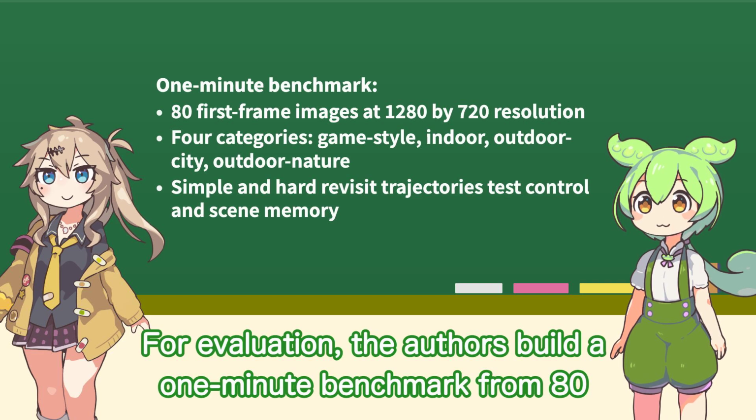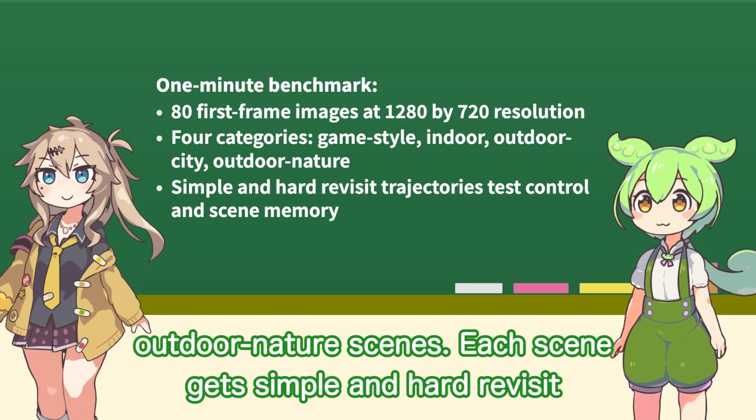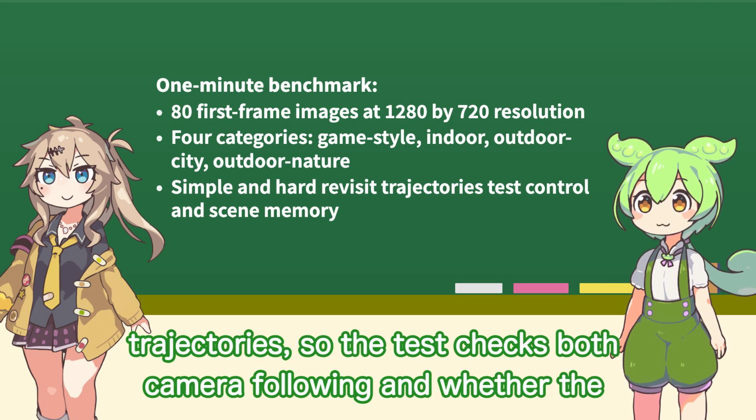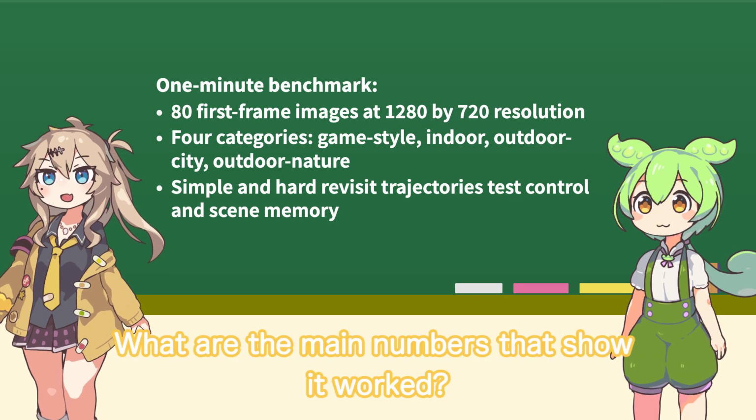For evaluation, the authors build a 1-minute benchmark from first-frame images across game-style, indoor, outdoor city, and outdoor nature scenes. Each scene gets simple and hard revisit trajectories, so the test checks both camera following and whether the scene still looks like the same place when the camera returns. What are the main numbers that show it worked?